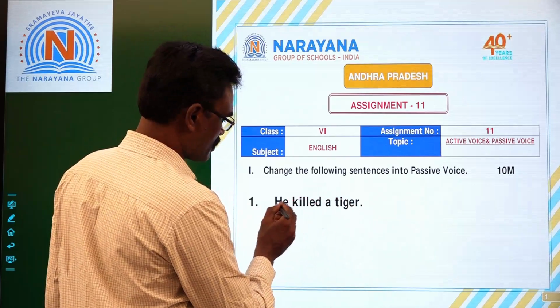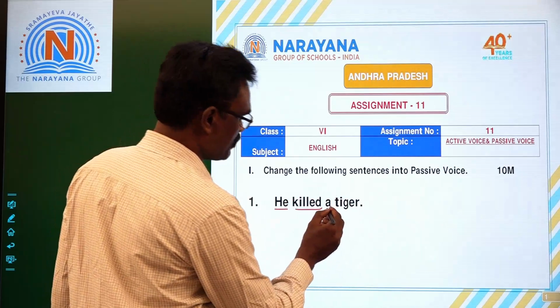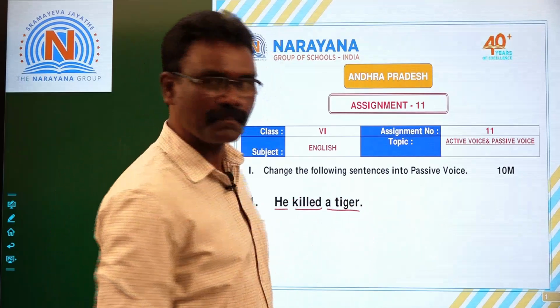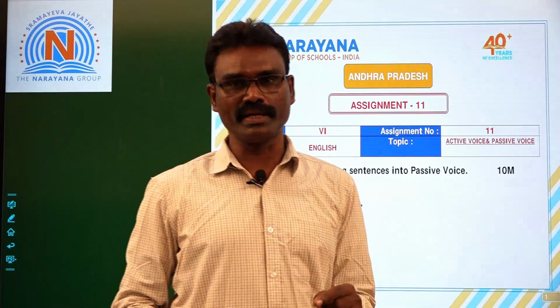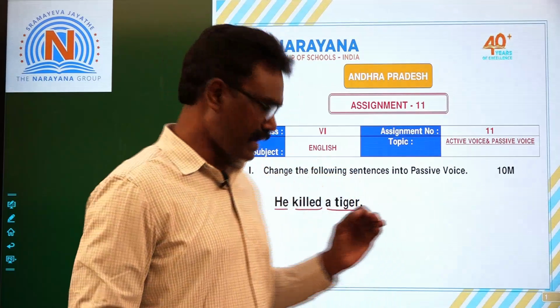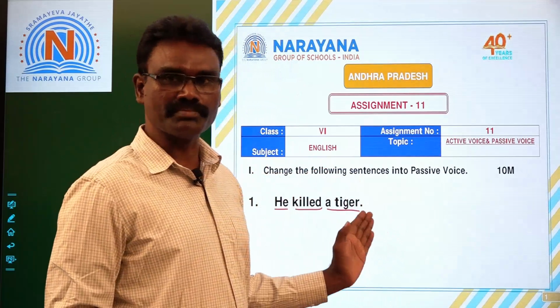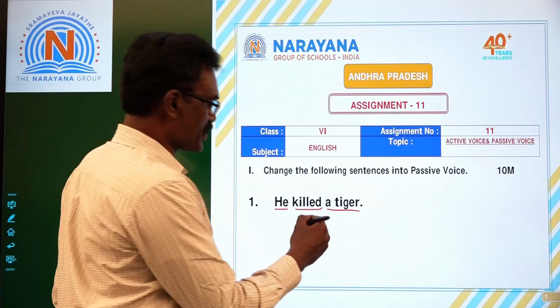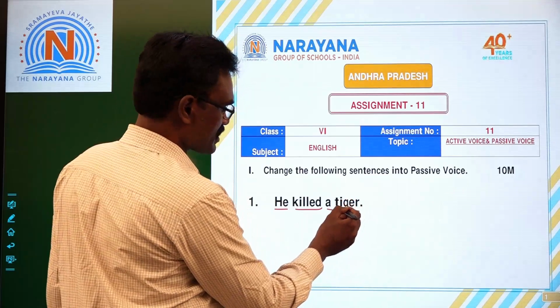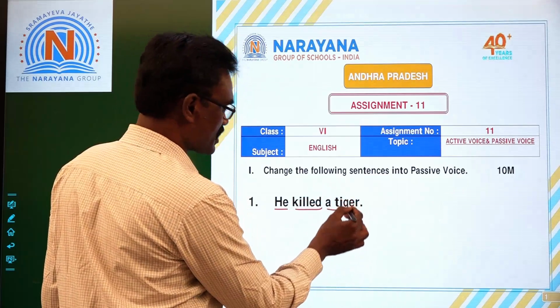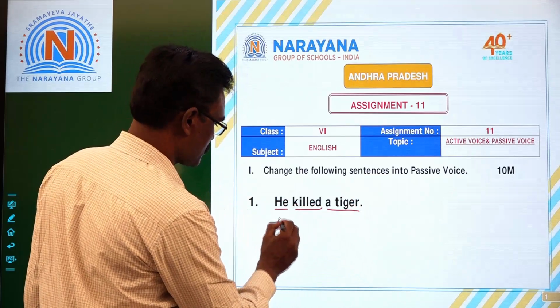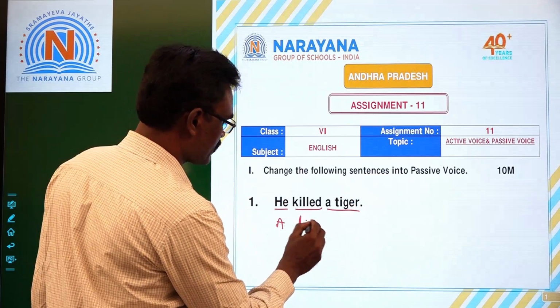See, children, so he subject, killed verb, a tiger, object. Before writing the answers, what you have to do is you should divide the sentence into three parts: subject, verb, object. Then what is the rule? So this object of active voice becomes subject, a tiger.